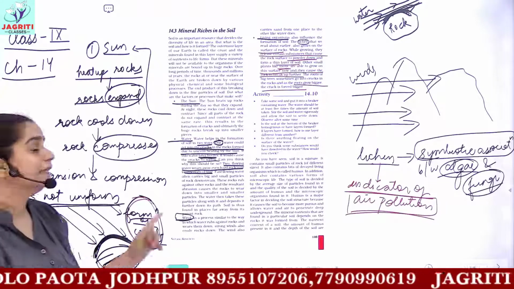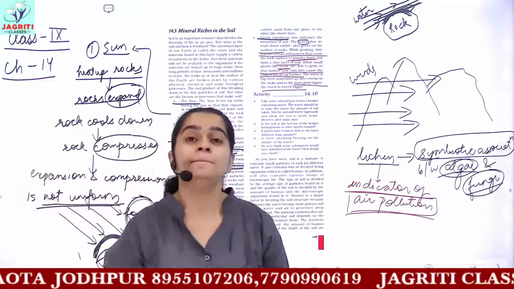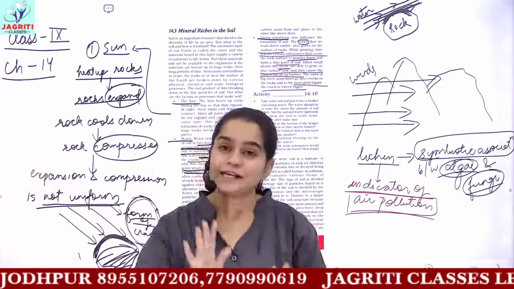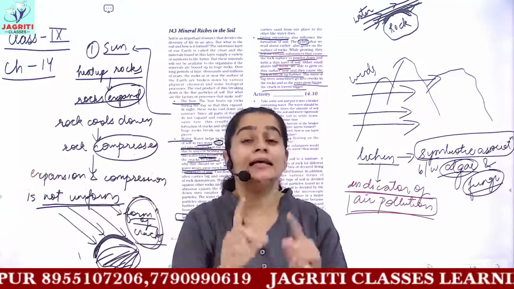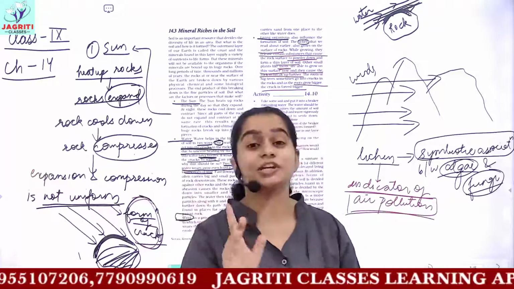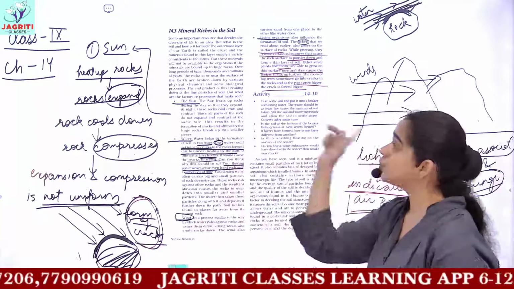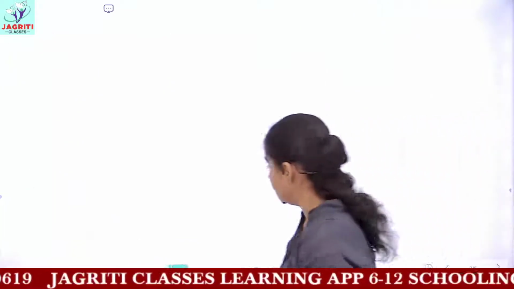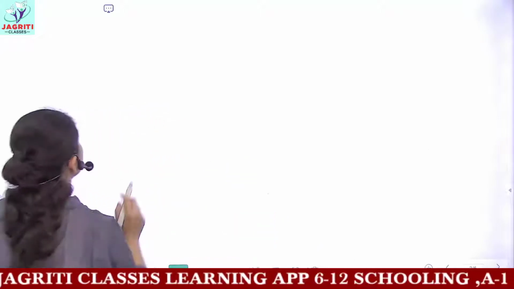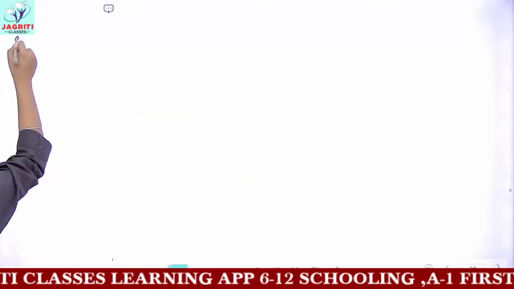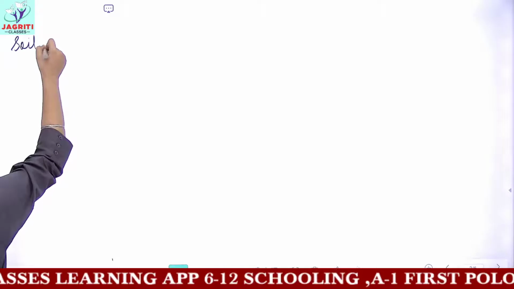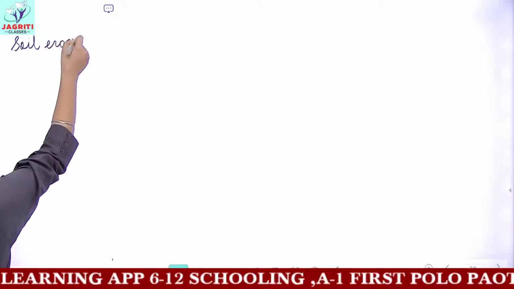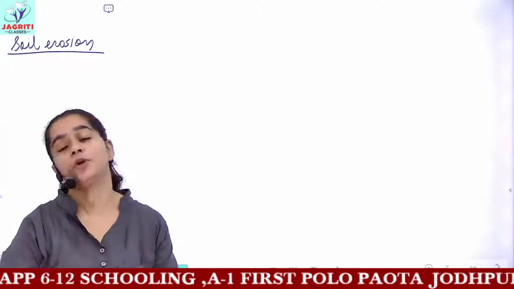So first thing in this, we discussed what we mean by soil and how the formation of soil takes place by means of a flow chart. Then I told you there are many agents which are responsible for soil formation, and we have discussed all the agents in detail. Now the next topic which we'll be starting is, what do you mean by soil erosion? And one topic which we'll be just discussing is the importance of soil.